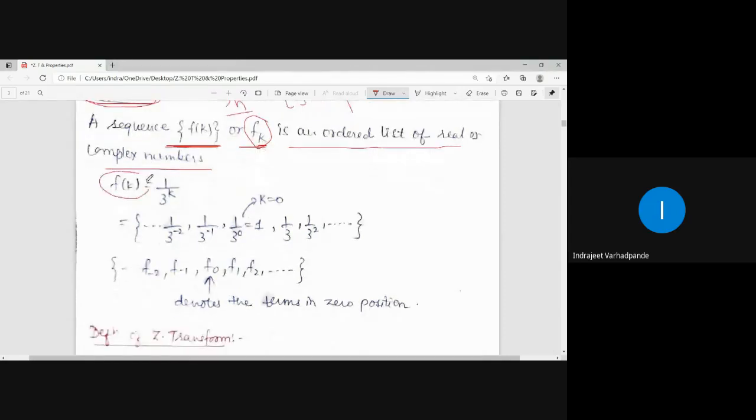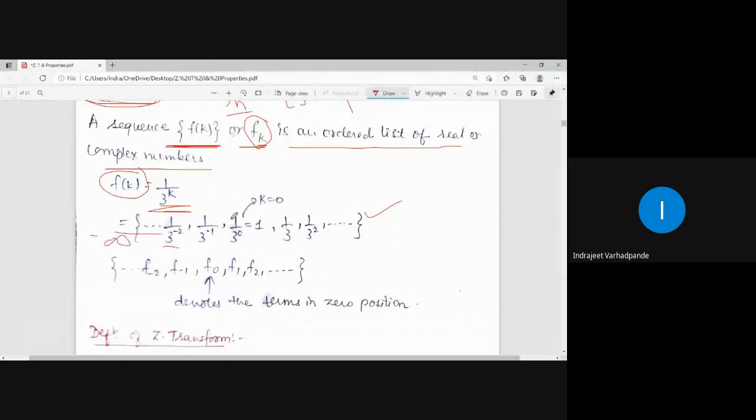Suppose I say that f of k is a sequence which is given by 1 upon 3 to the power k. तो ये sequence यानी क्या रहेगा? It will be a set of numbers. Ordered list of numbers and a set of numbers. Set is always written in the curly bracket. अभी k का वैल्यू क्या क्या हो सकता है? Just now I saw it is over the 0, positive integers and negative integers. So 1 upon 3 to the power minus 3, 1 upon 3 to the power minus 2, ये लेफ्ट हैंड साइड में अप टू इंफिनिटी तक भी जा सकता है.